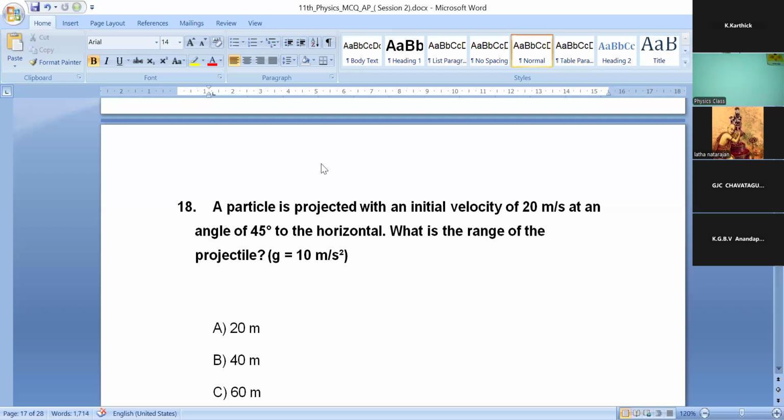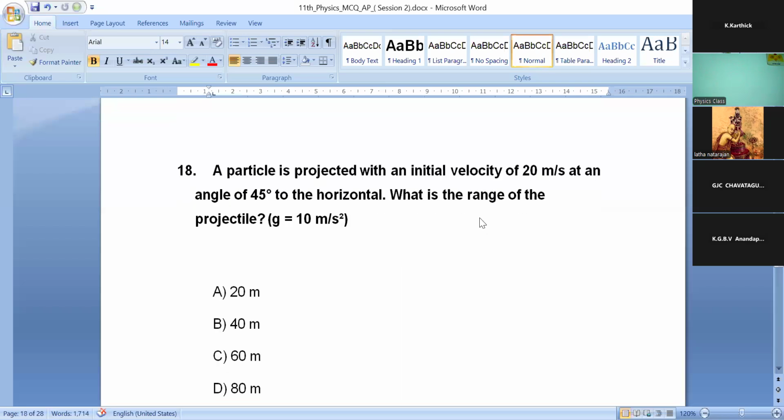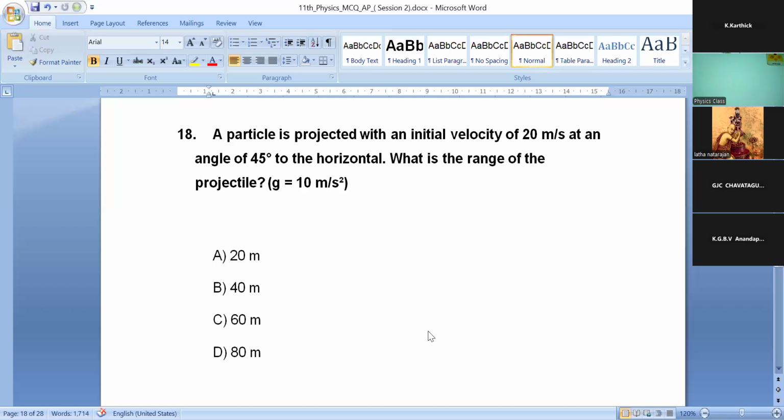A particle is projected with an initial velocity of 20 meter per second at an angle of 45 degree to the horizontal. What is the range of the projectile? g is equal to 10 meter per second square. Option A, 20 meter, option B, 40 meter, option C, 60 meter, option D, 80 meter.